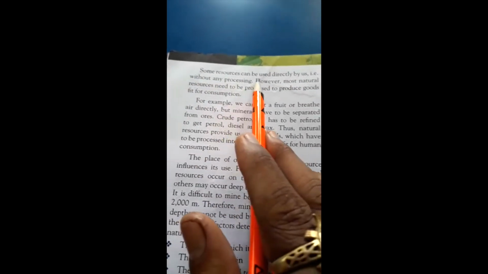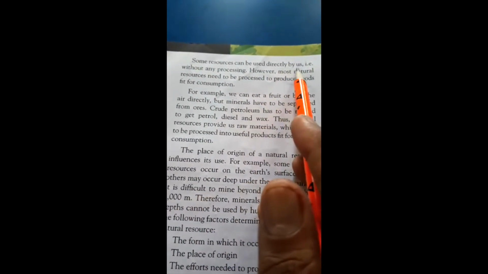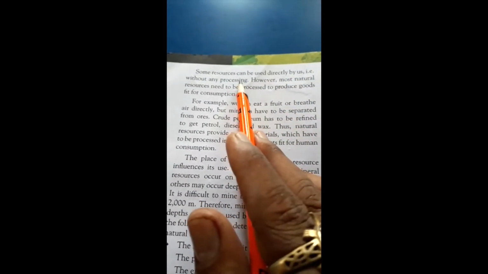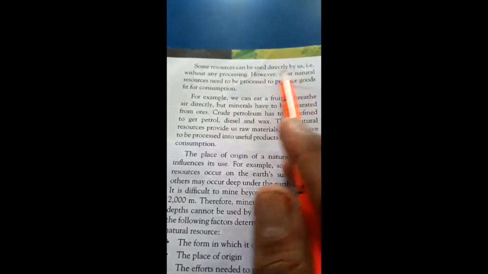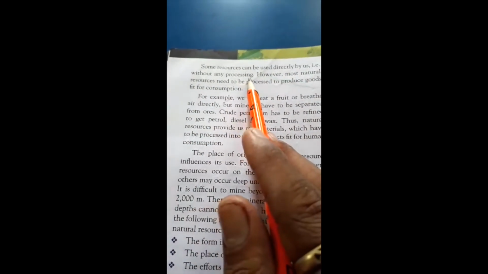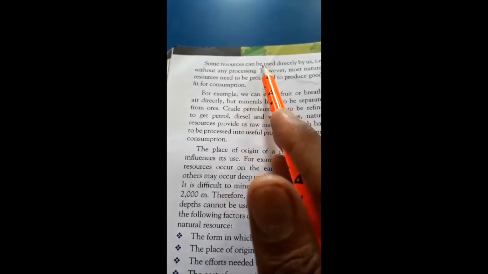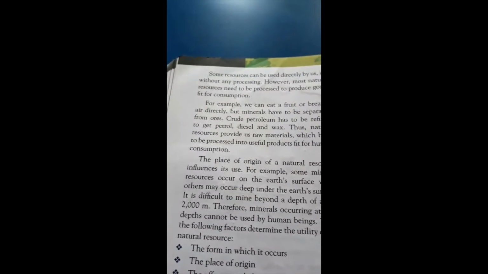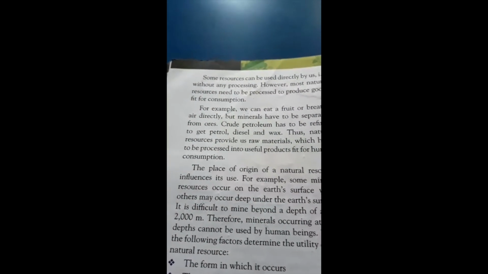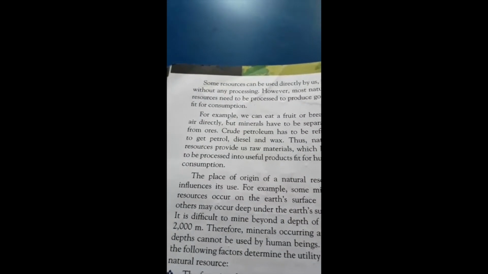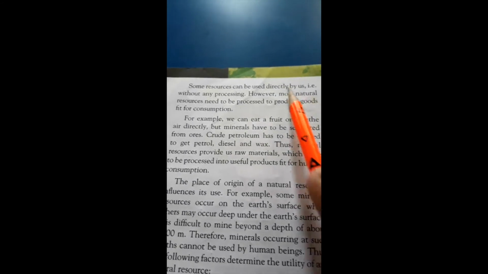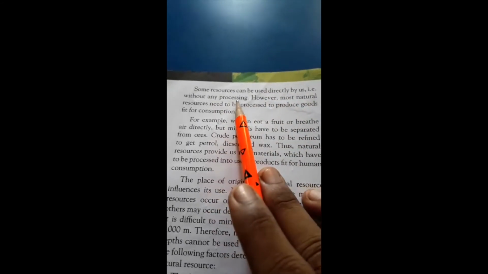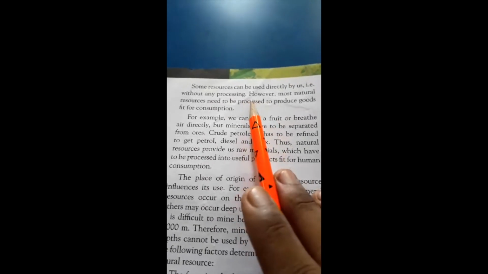Some resources can be used directly by us. It means some resources we can use directly, that is, without any processing. Suppose we use a raw material, then we have to take the raw material from the plant, and there is a lot of processing. Then after that we prepare the raw material in a ripe form, then we eat. But some resources we use directly, without any processing.